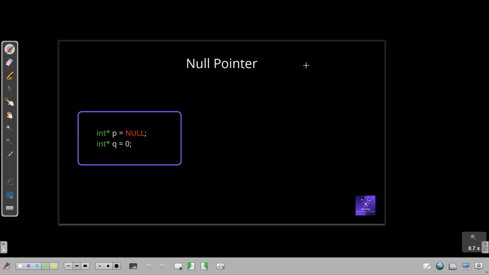Now the next thing to notice is that int star p equal to address of a means the address of a, a hexadecimal number, is given to p. That's why star p is dereferencing and giving us the value. If p is not a hexadecimal number, then this star p will not work. That will give us an error. Like you can see here, we are assigning null to p or 0 to q. Okay, and now if I try star p or star q, then that will give us an error.